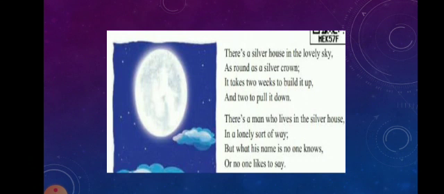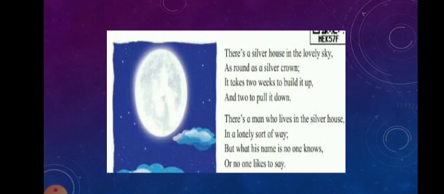So in the first stanza, the poet John Lee is comparing the silver house in the sky to a moon. He describes the different phases of the moon as the time to build up, means which phase? The waxing phase, and pull down, that is the waning phase, of the moon, which is said to be the silver house. Okay. Now here, children, crown, it is the silver coin that was used in England in the past. Okay, now we will move to next stanza.